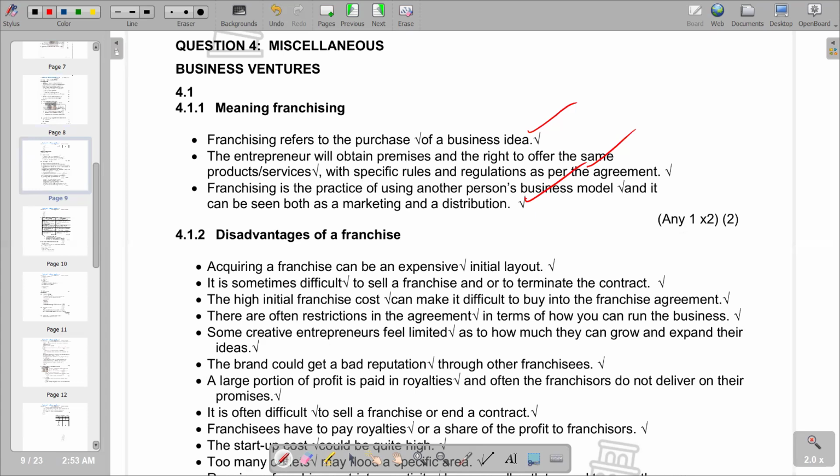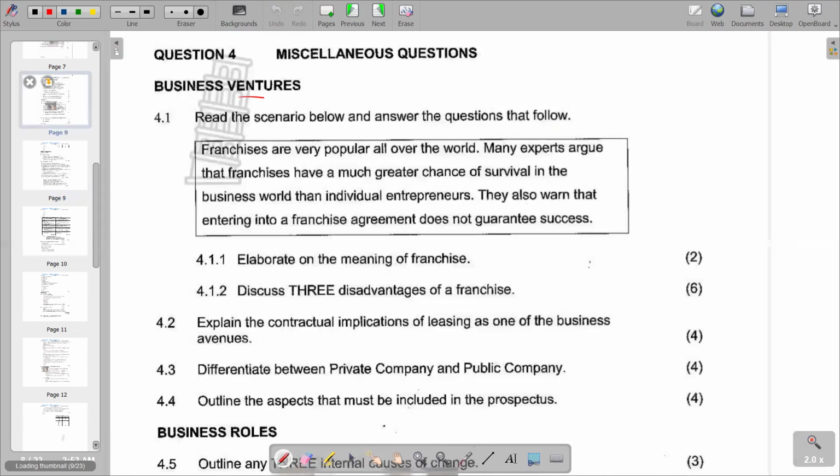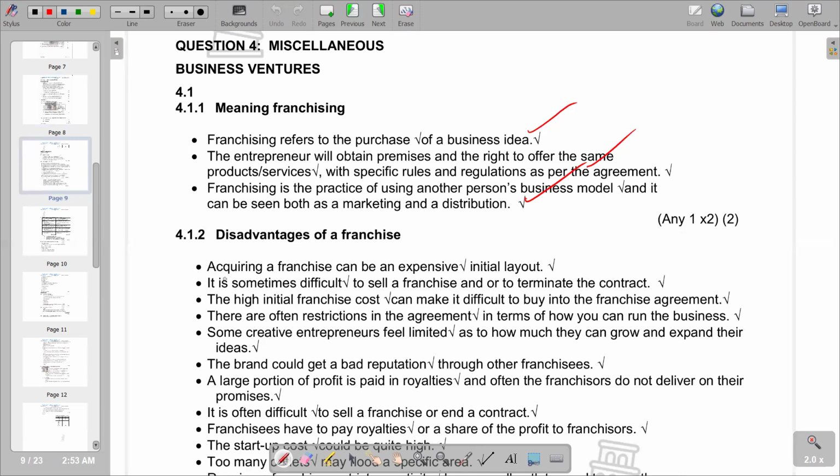So these are the options that we have in terms of describing what is franchising. And then we go to 4.1.2, discuss 3 advantages of a franchise. We have got acquiring a franchise can be an expensive initial outlay. These are the disadvantages that we have of a franchise, that it involves huge amounts of money. Is our first point. And the second point, it is sometimes difficult to sell a franchise and or to terminate the contract. And the high initial franchise costs can make it difficult to buy into the franchise agreement.